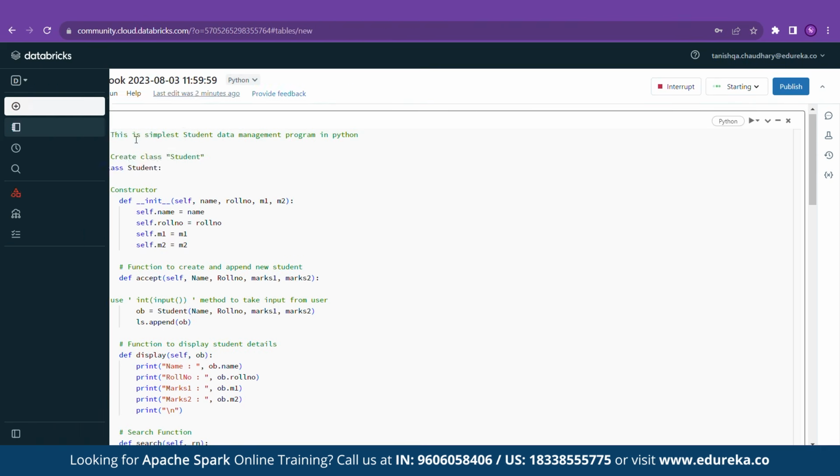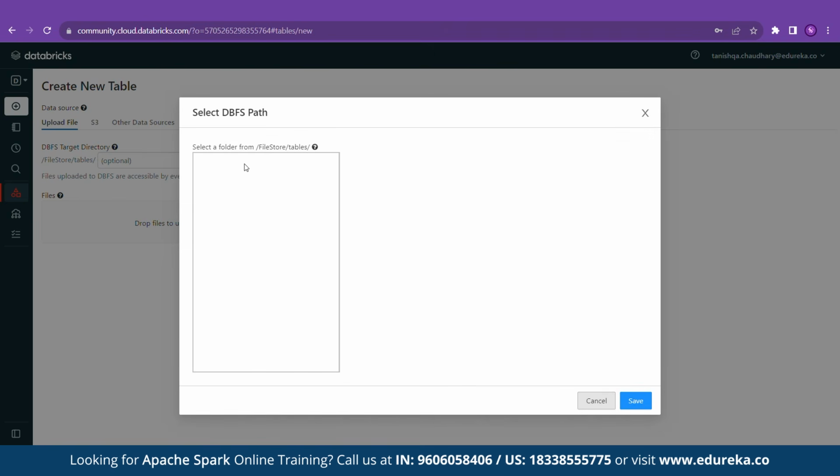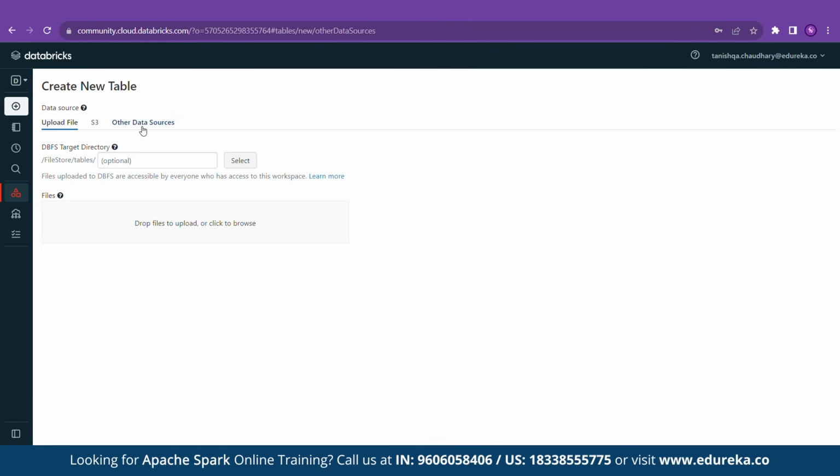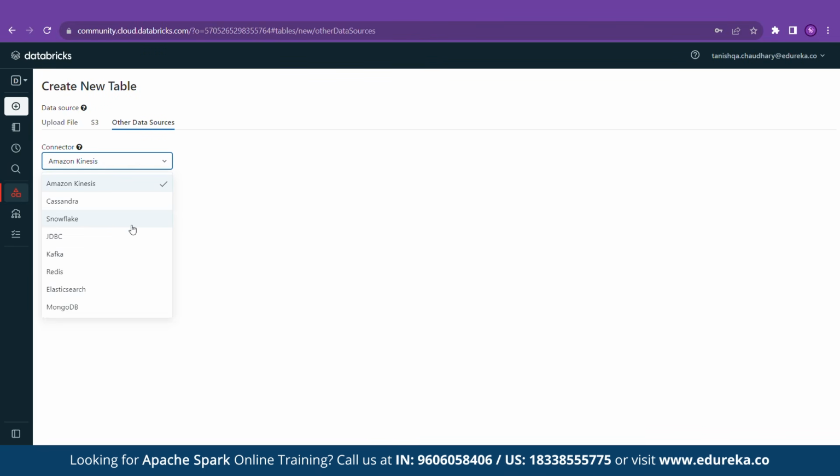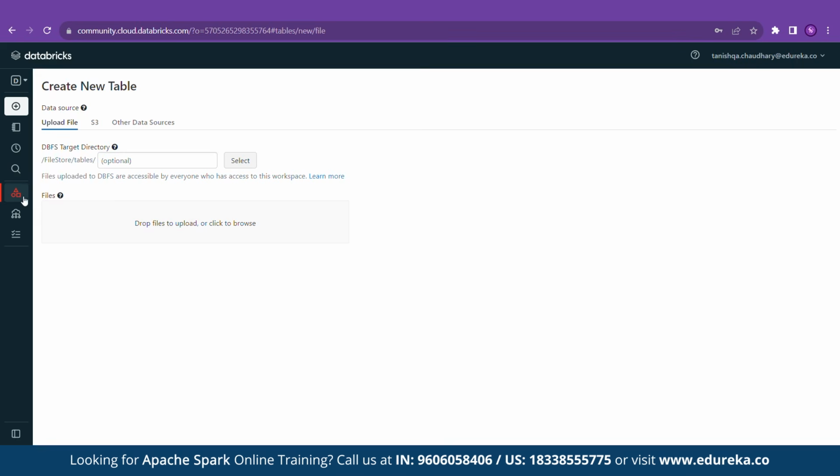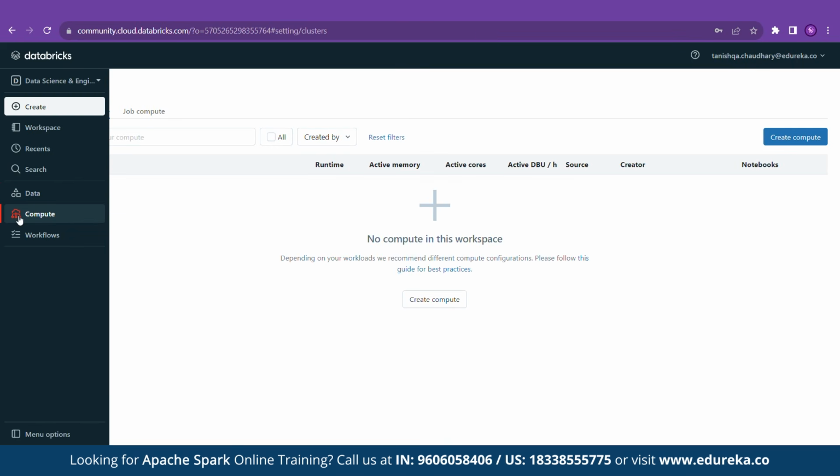Now we will create tables, but as you can see, we have to choose data sources from the DBFS path or S3 or other sources in the options present on the screen. So what are the other sources? They are resources like Kinesis, Cassandra, etc. and S3 as well as DBFS, which can be used to create the directory.